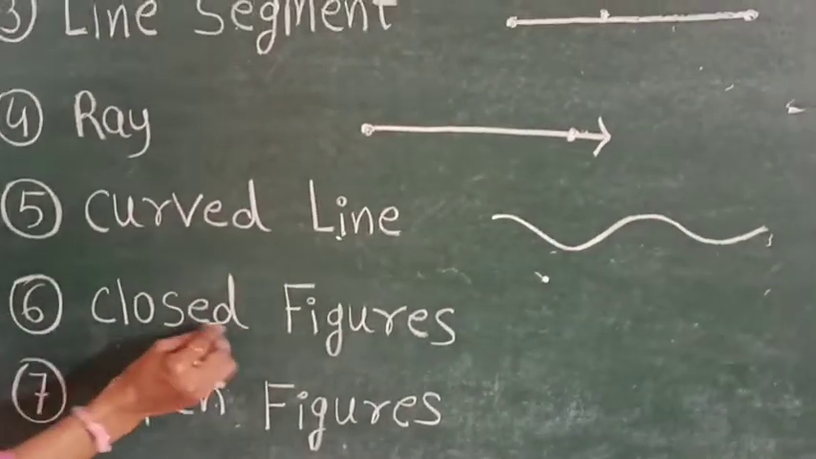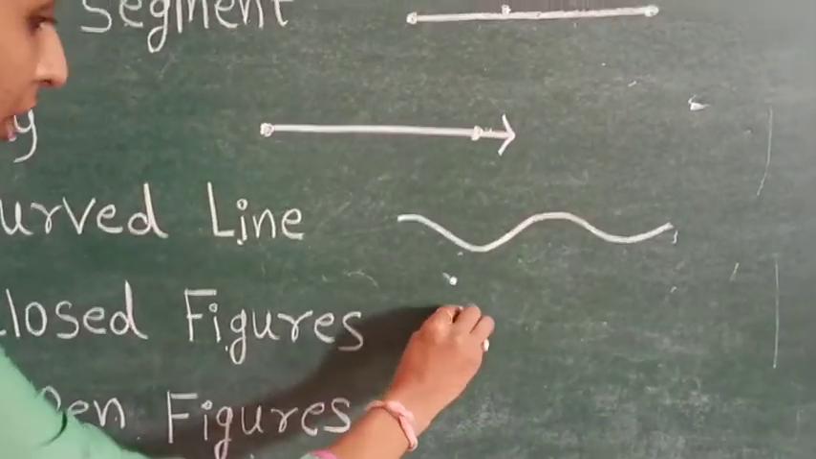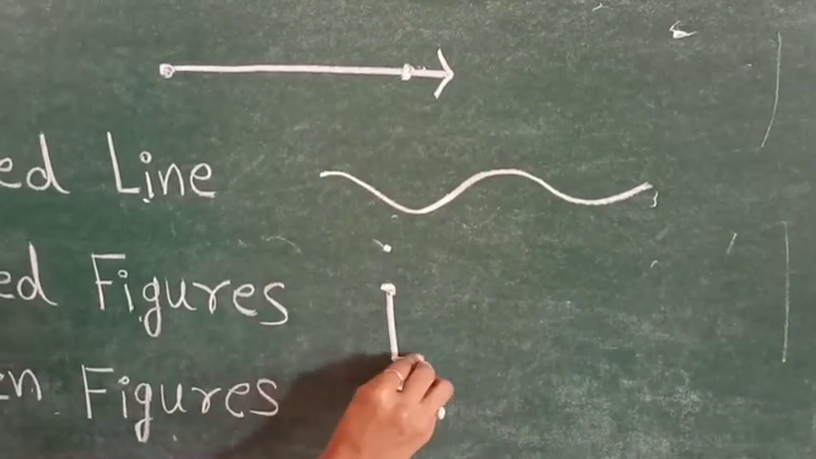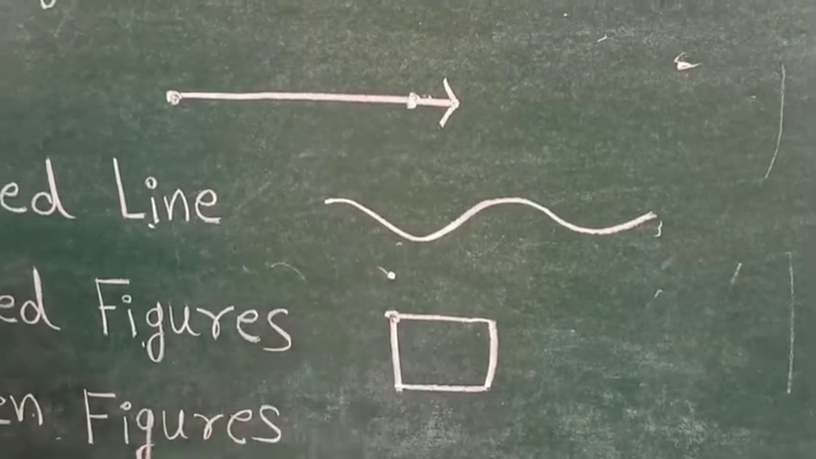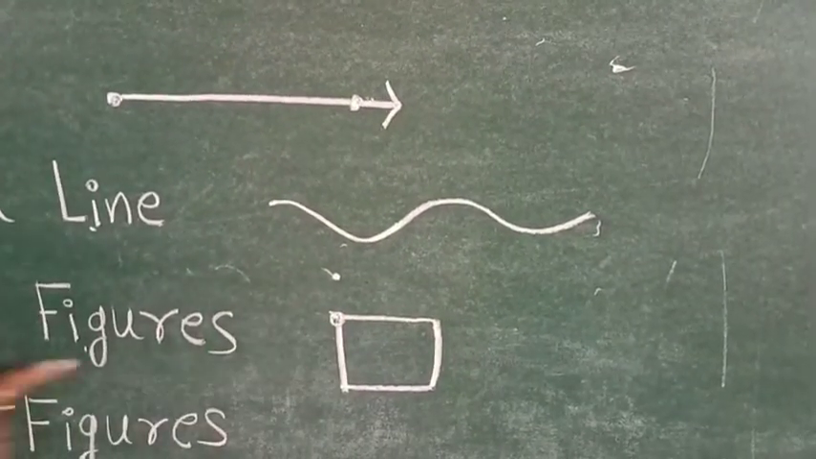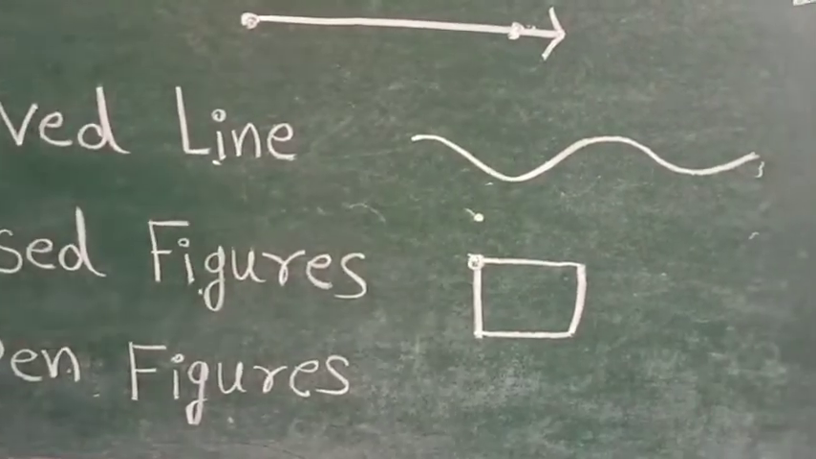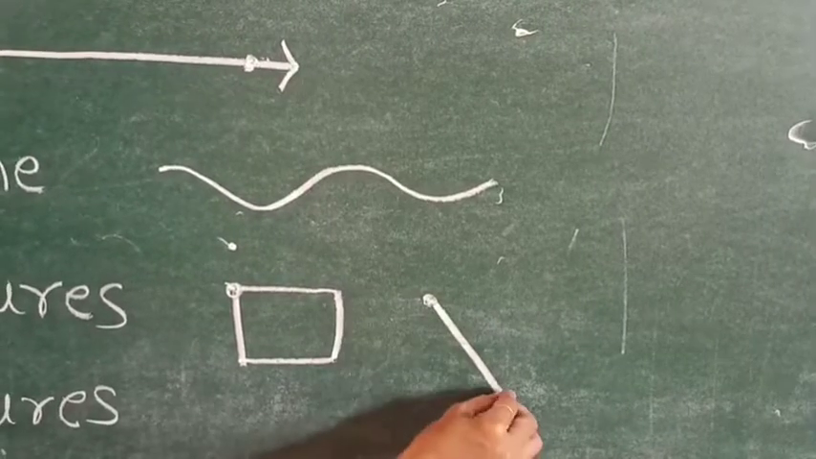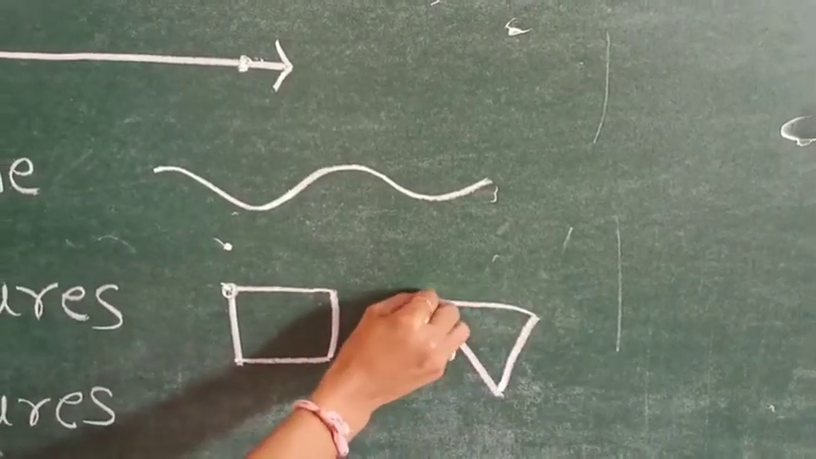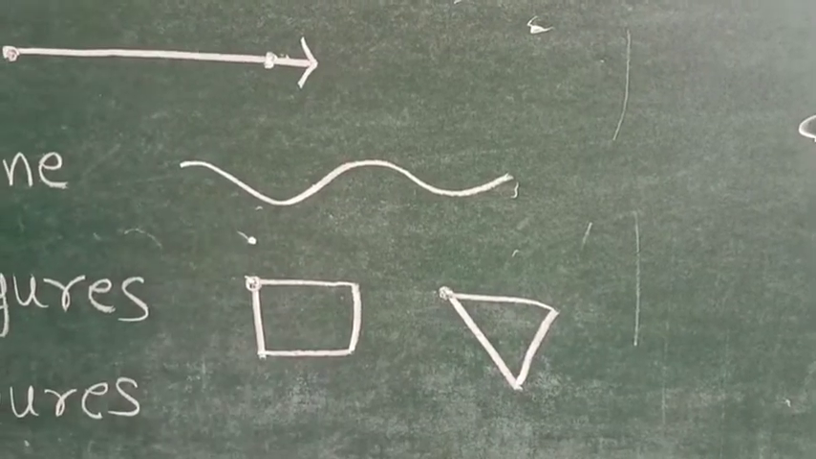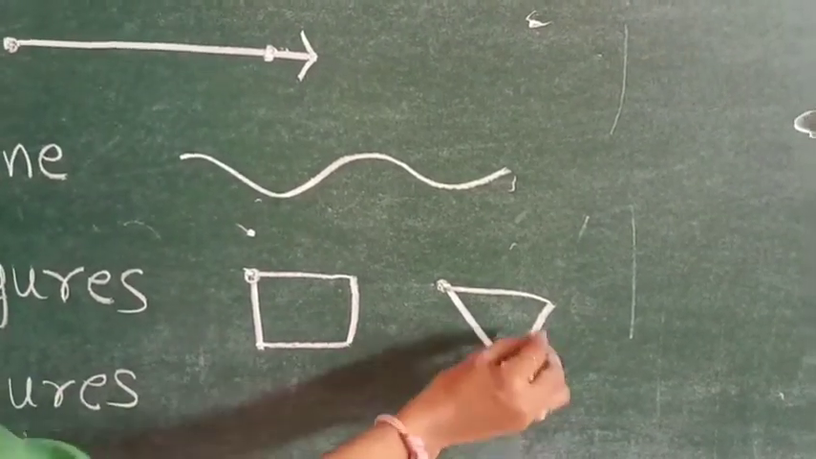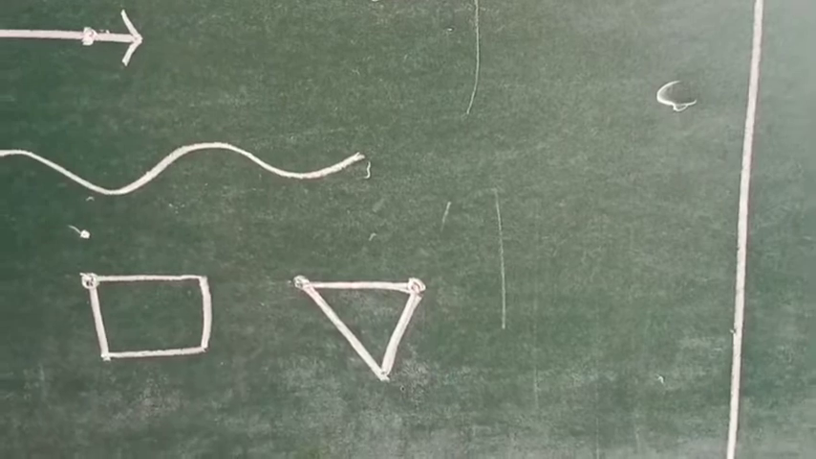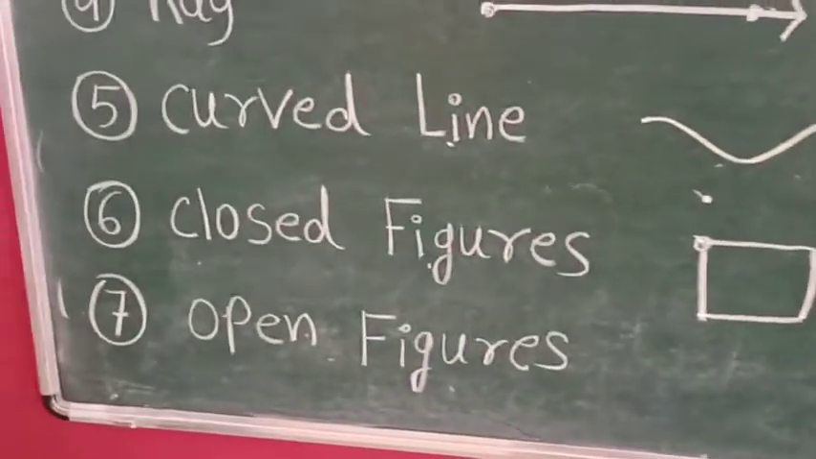After this, closed figure. When our figure's starting point and ending point are the same, this is our closed figure. We can see another example like this. Our starting point is this and the ending point is also this. So this is your rectangle, right? This is your triangle.